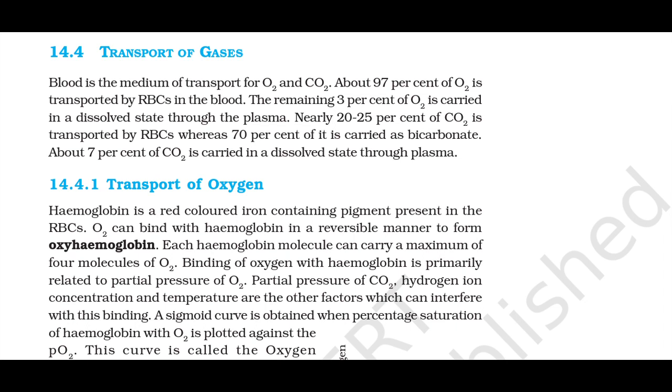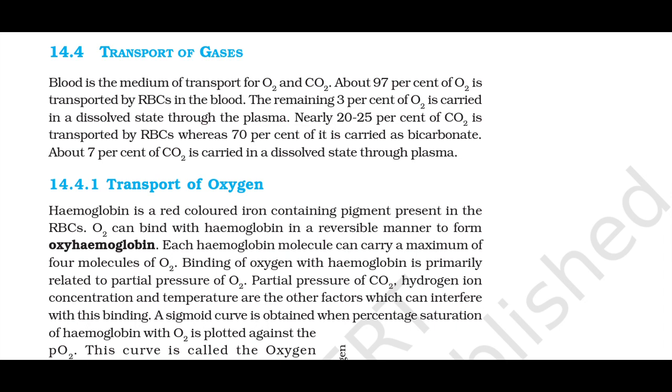14.4.1 Transport of oxygen. Hemoglobin is a red-colored iron-containing pigment present in the RBCs. O2 can bind with hemoglobin in a reversible manner to form oxyhemoglobin. Each hemoglobin molecule can carry a maximum of 4 molecules of O2. Binding of oxygen with hemoglobin is primarily related to partial pressure of O2. Partial pressure of CO2, hydrogen ion concentration and temperature are the other factors which can interfere with this binding.